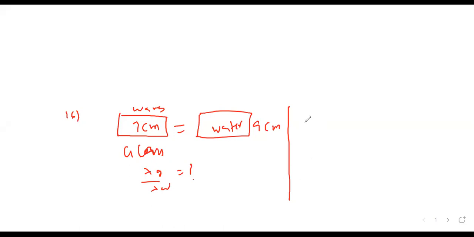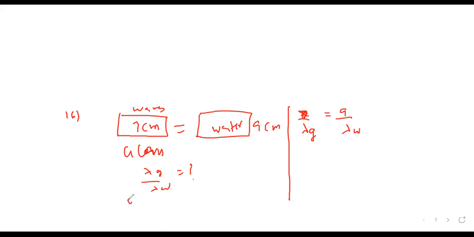So 1 meter contains 1 upon lambda waves. That is called wave number. So x centimeter will contain x upon lambda waves, correct? Yes, sir. So it is 7 centimeters. So 7 upon lambda is the number of waves in glass and 9 upon lambda in water.